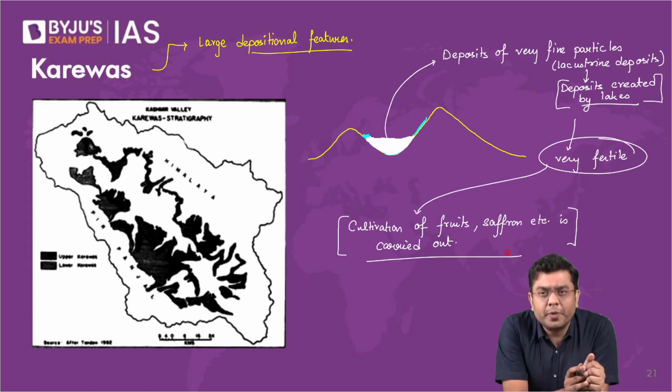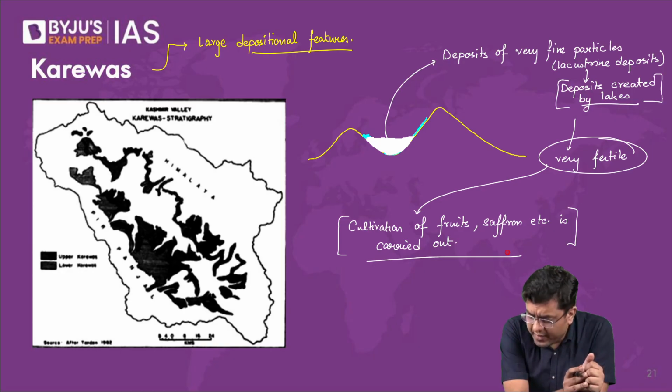Which is the largest producer of saffron in the world? The largest producer of saffron? Very good. It is Iran. Iran is the largest producer of saffron. Okay?